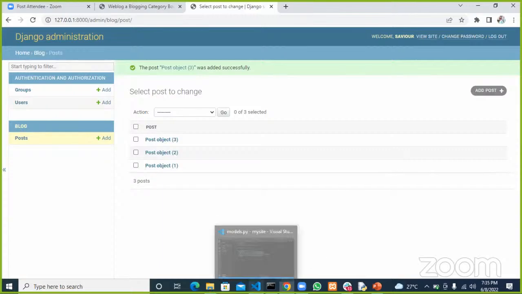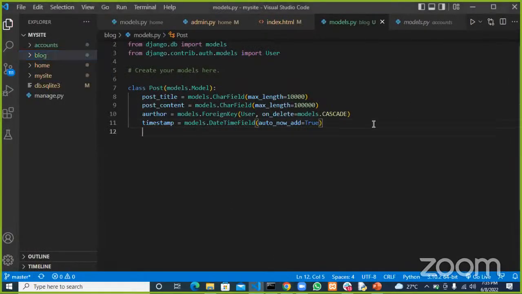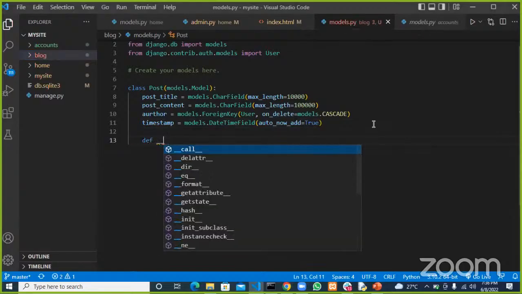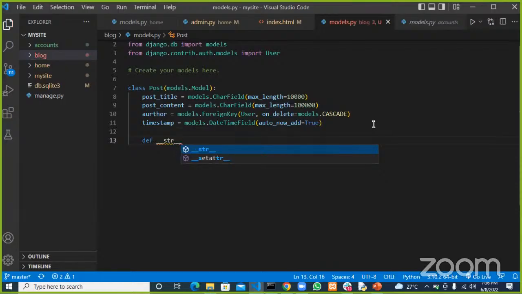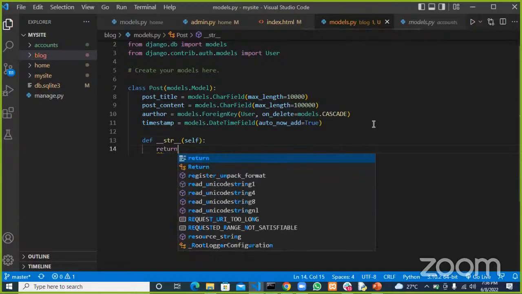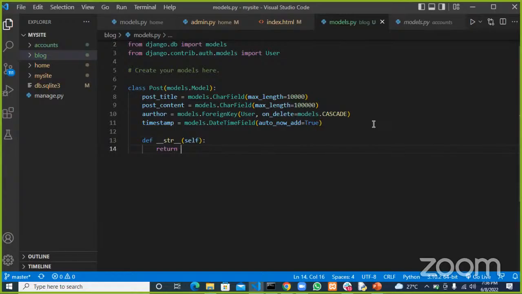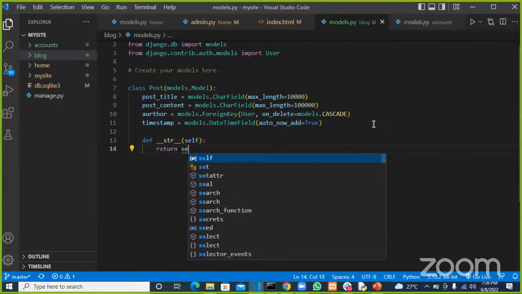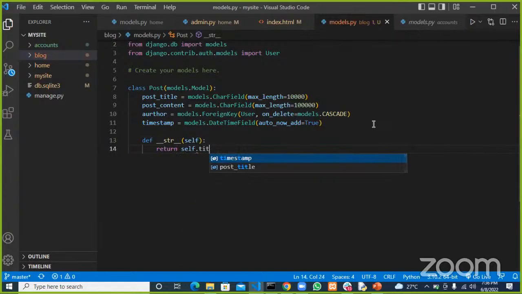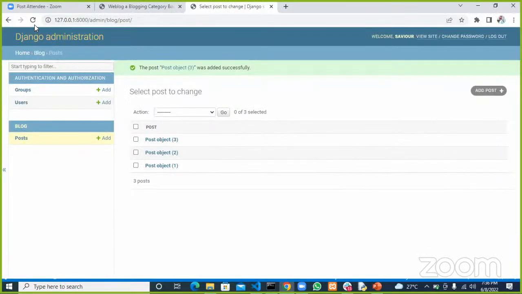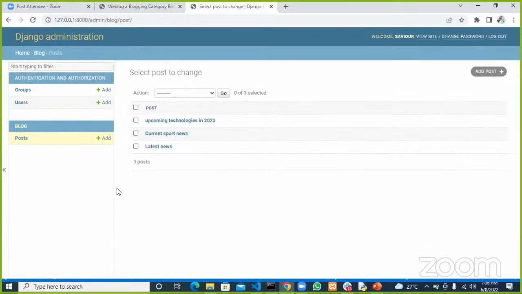So we are still having post objects and the rest of that, so I'll change that to return the post title. So str text self, and once a new object has been saved, you want to return self.post_title, sorry. All right, so let's go ahead and refresh this. Let's see. All right, so that's that.